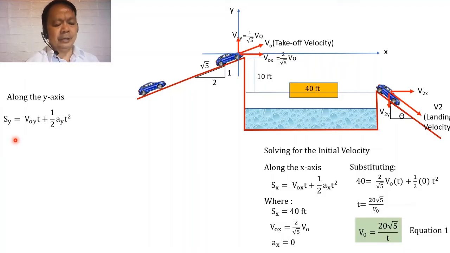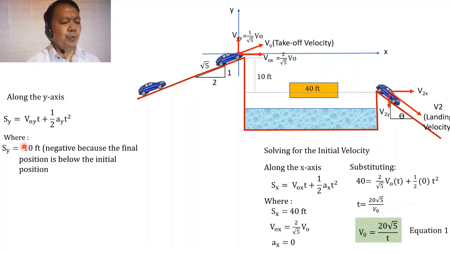So from here, the s sub y will be equal to negative 10, as this would represent the clearance between the takeoff ramp and the landing ramp, the vertical clearance. And the sign is given as negative because the landing ramp, or this final position of the auto, is 10 feet lower than the initial position. It is located below the initial position, hence we consider for convention the sign of negative.